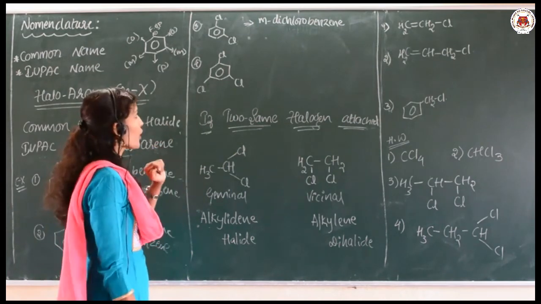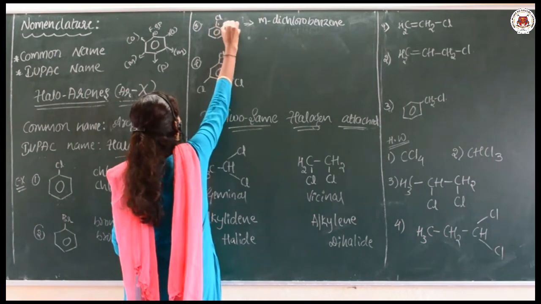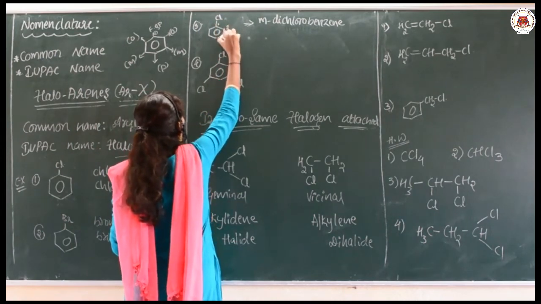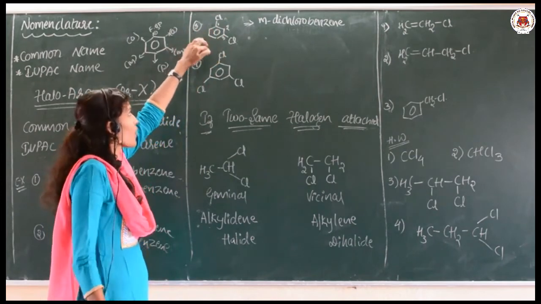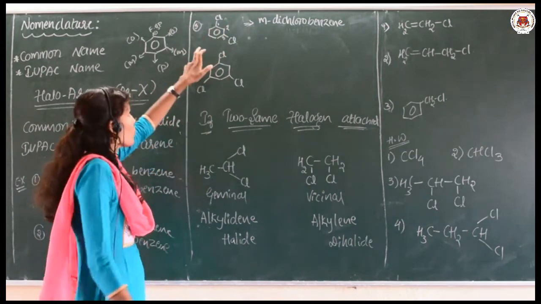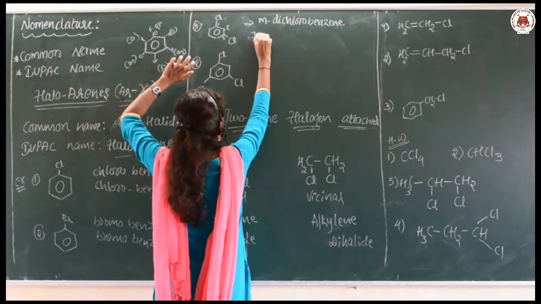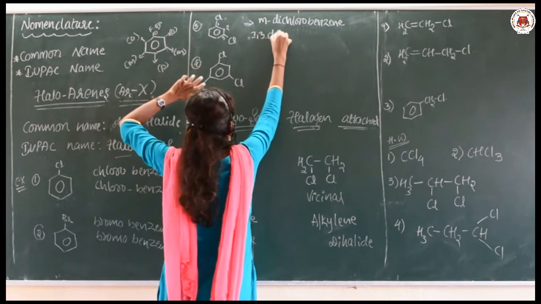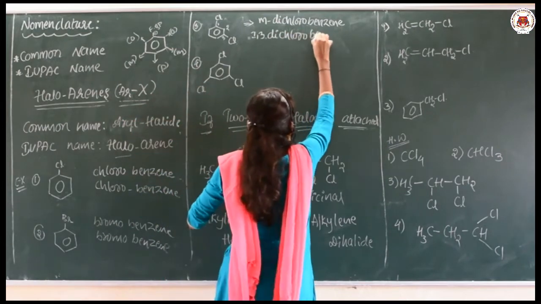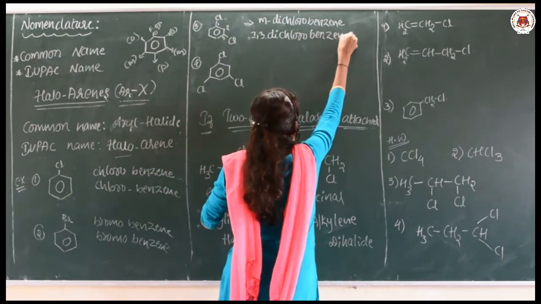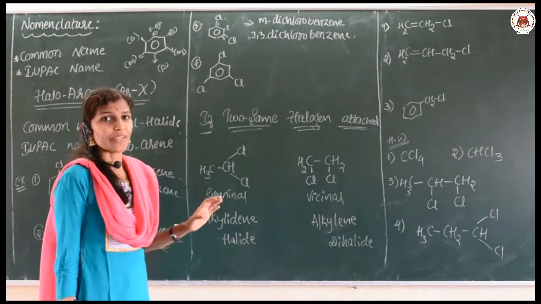If I am going for the IUPAC name, you have to number the carbons 1, 2, 3. In the first position and the third position chlorines are there, so 1,3-dichlorobenzene is the IUPAC name.